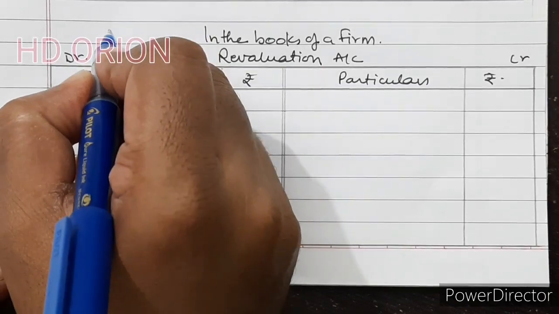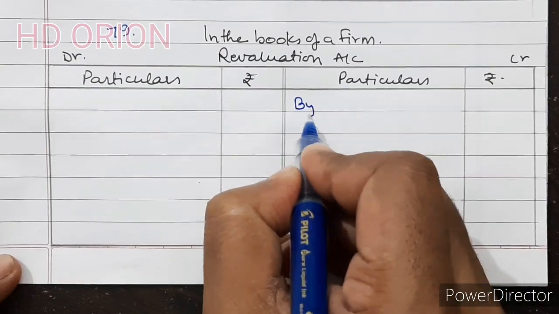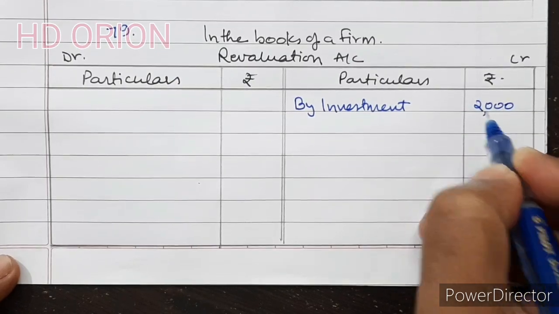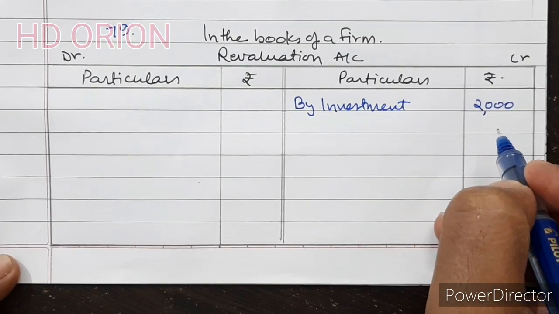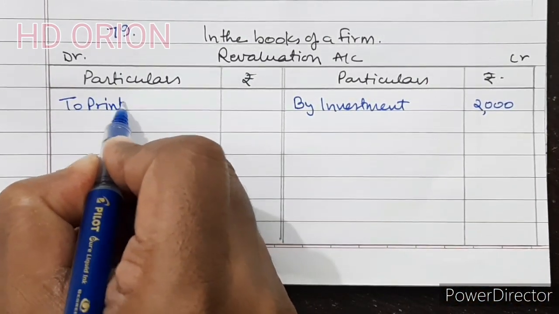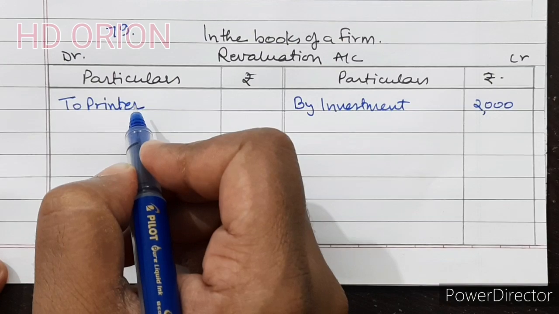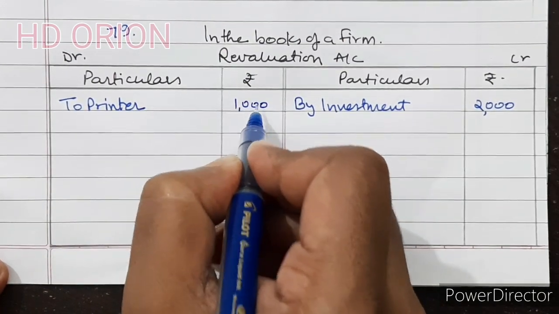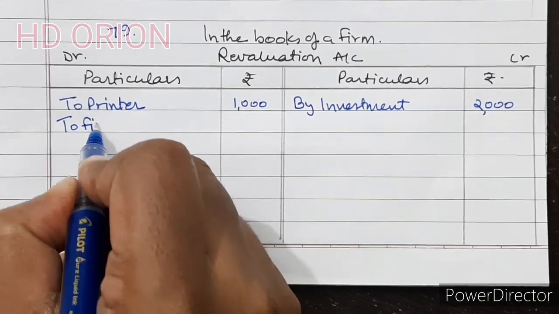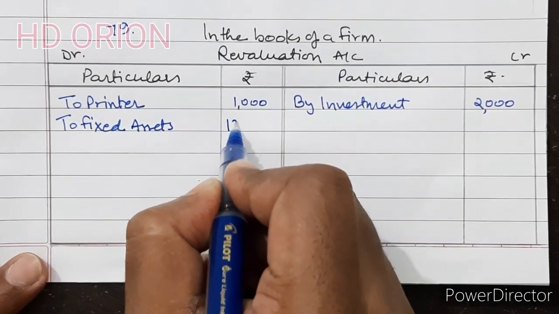So solution 79. Investments are valued at 10,000. It means increase in investment. From 8,000 it has increased to 10,000, so 2,000 increase. Then printer is to be reduced, so printer is reduced by 20%, so it is 1,000. Then fixed assets is depreciated by 10%, so it is 13,700.